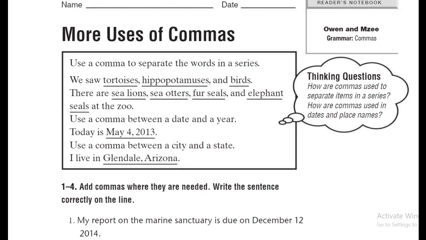So let's remember the things that we have talked about in this lesson. In this lesson we have talked about more uses of commas. We said that we can put a comma after a lot of choices, and we can put a comma between a date and a year, and we can also put a comma between a city and a state.